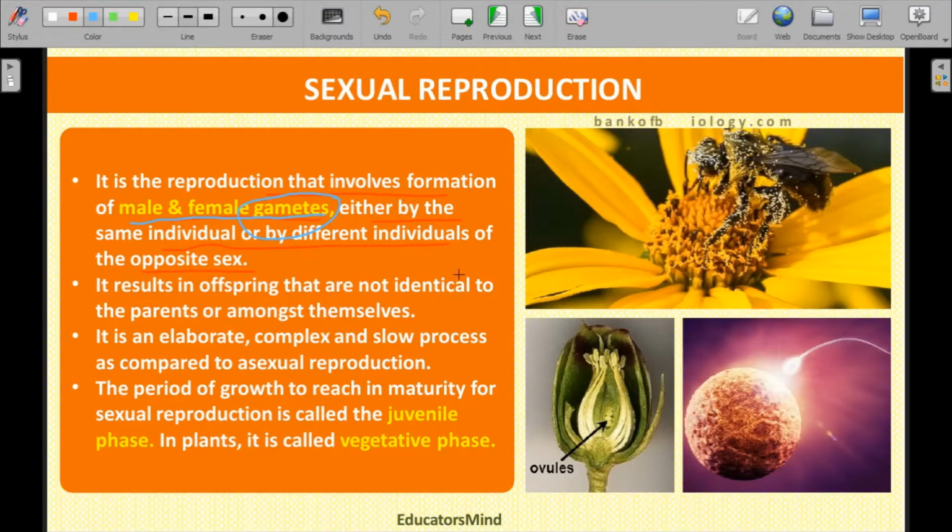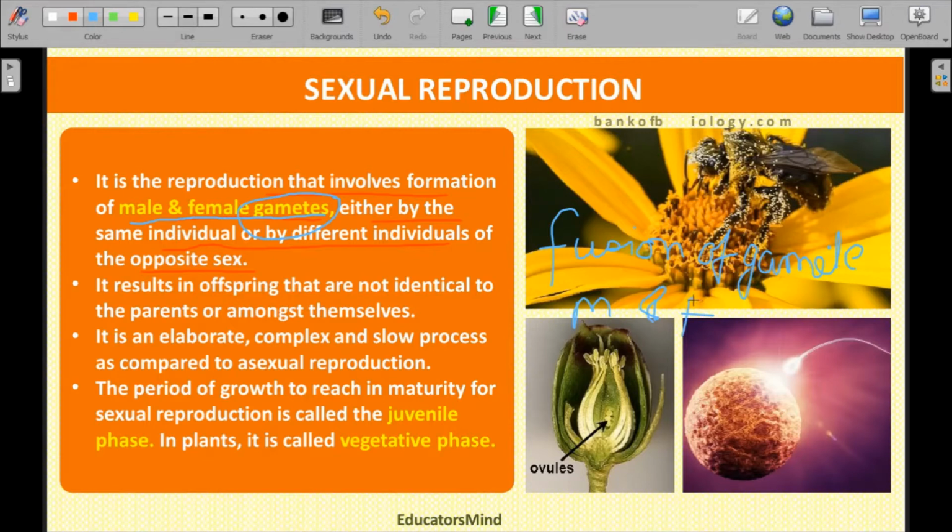That is, the first stage is the fusion of gametes, and this fusion is between the two parents, and both parents are of different sexes, that is male and female.